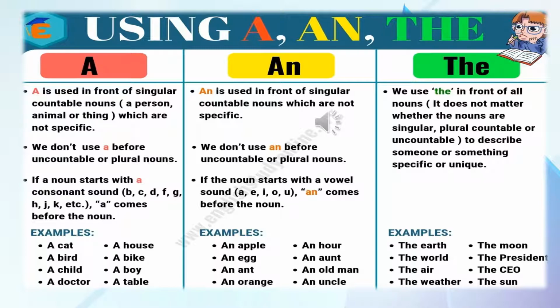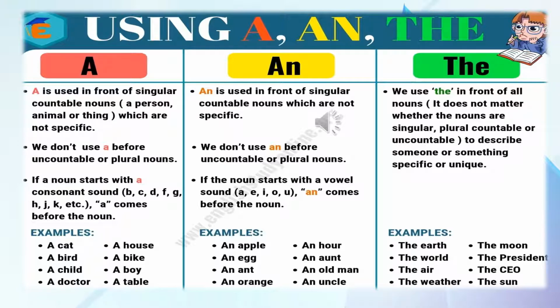A is used in front of a singular countable noun. Countable noun means which we can count. A person, animal or thing, which is not specific, not special, not particular. Any normal, any general thing, any general noun. We don't use a before an uncountable or plural noun. Uncountable means something which we cannot count.